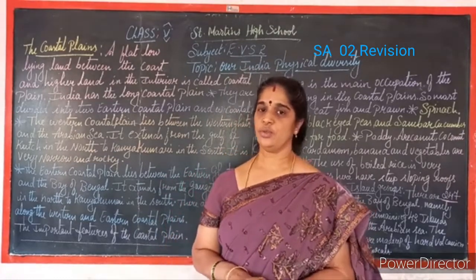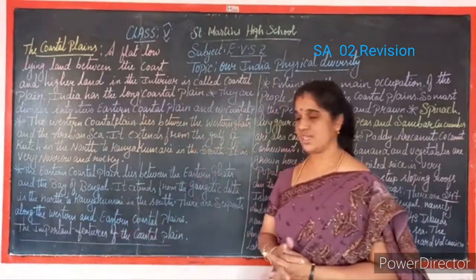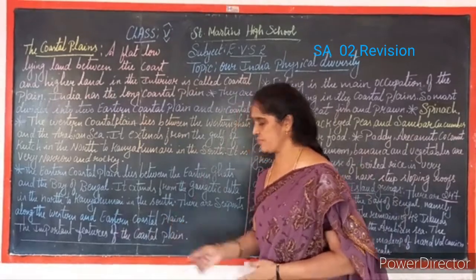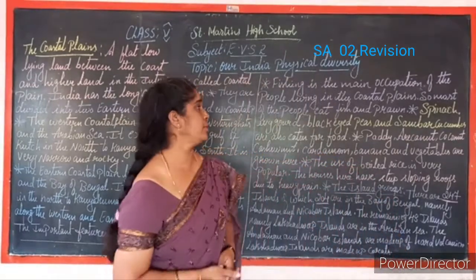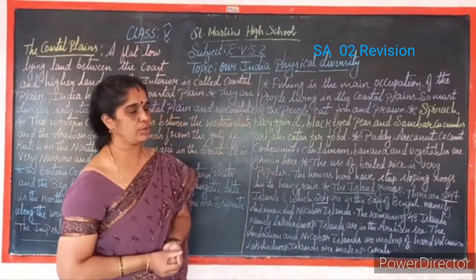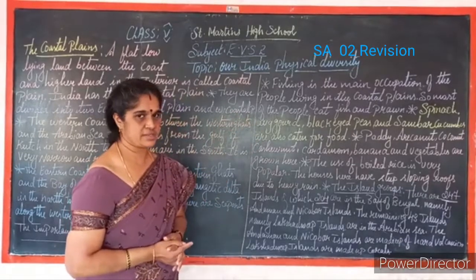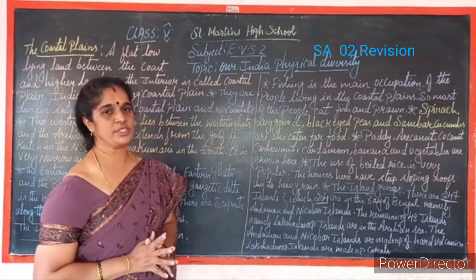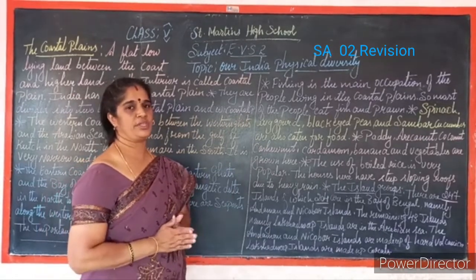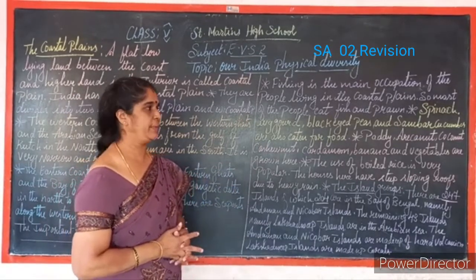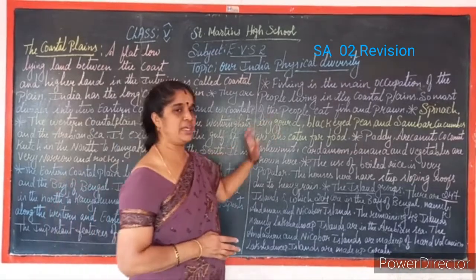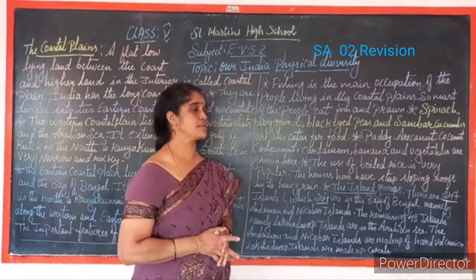Okay, children. After this, let me say about the important features of the coastal plain. What are the important features here? Fishing is the main occupation of the people living in the coastal plains. Most of the people eat fish and prawns.